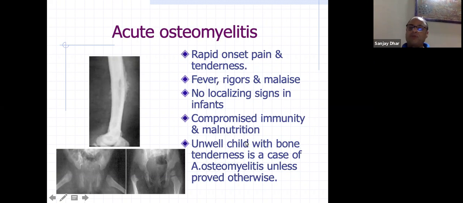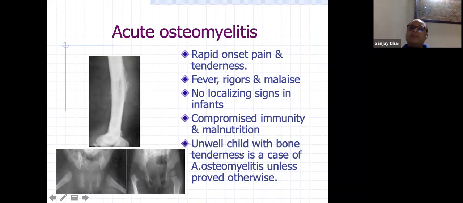degree of suspicion. You should feel the localized tenderness, and other markers you have to keep in mind all the time. So if there is any associated compromised immunity or malnutrition, as I told you, lower income group children who are emaciated, not well fed, they might be more at risk. So you need to have a degree of suspicion there. An unwell child with bone pain, all this is a predisposing factor.